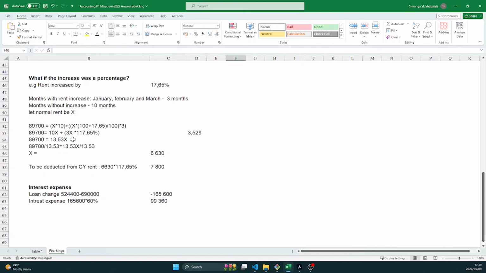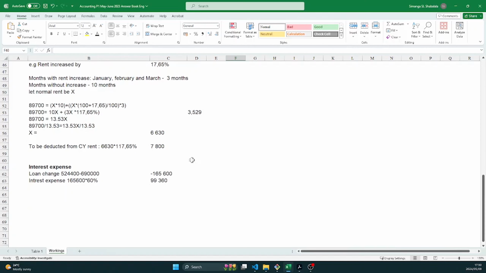So if you multiply 3 by the 117%, it will give you 3.529. We just rounded it off here to 3.53. You add that 3.53 to the 10, it gives you 13.53x. So to get our x, we must divide both sides by 13.53. Then our x becomes 6,630, right?